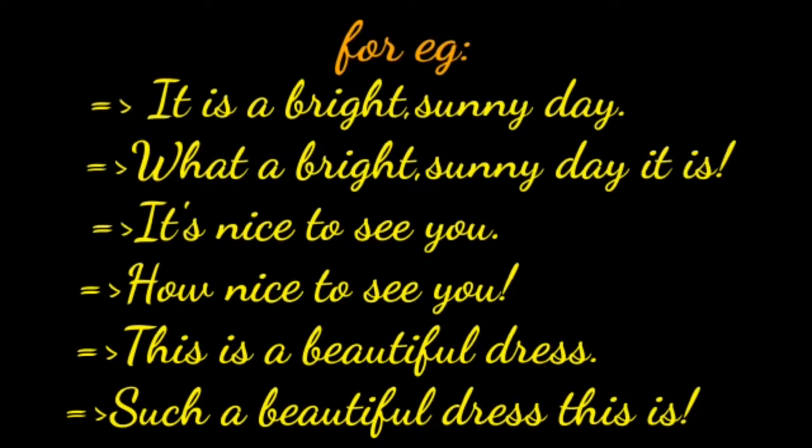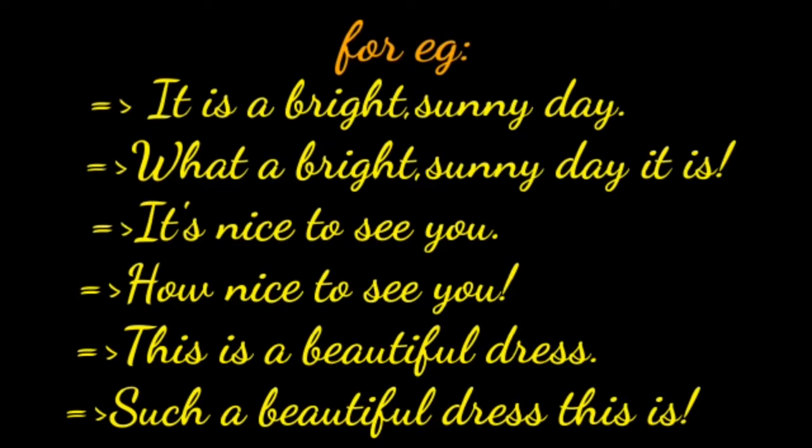Next one is it's nice to see you. It is assertive sentence. How nice to see you. It is exclamatory sentence. The next example, this is a beautiful dress.